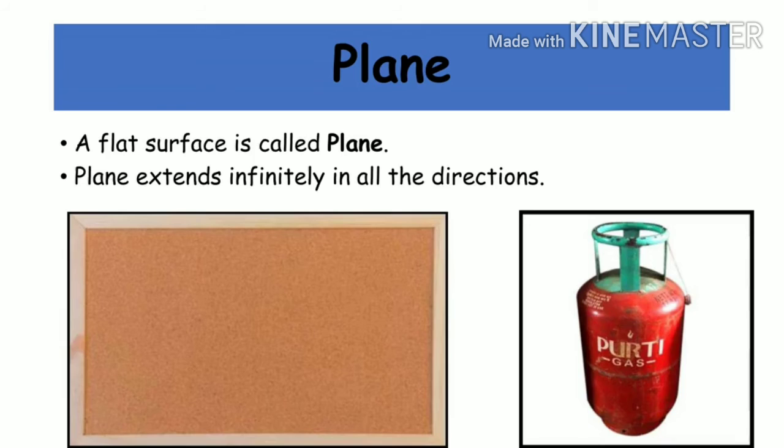Now in the next slide we will learn about the plane. So basically, what is a plane? A plane is a flat surface. So anything which is a flat surface is called a plane, and a plane will extend in all directions. So for example, look at your school blackboard, whiteboard, or your dining table. All those are flat surfaces, no? Okay, this can be extended. You can extend this plane from top, bottom, left, right.